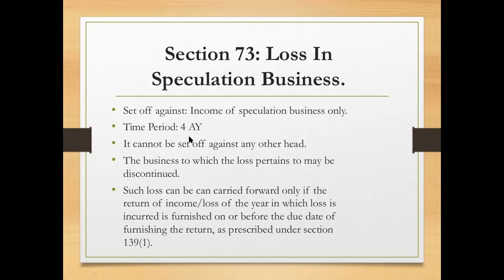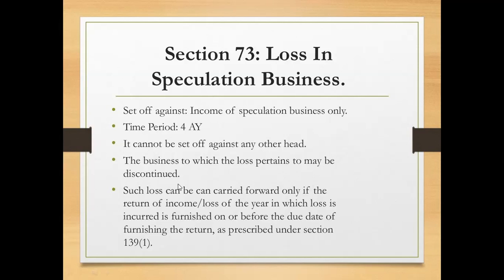So be careful that when they ask the question, explain the provisions under the set off and carry forward of losses, then we need to clearly explain with the time period also. So in case of loss from the speculation business, that loss can be carried forward and adjusted up to 4 assessment years. And it cannot be set off against any other head. So already we have discussed that the loss from speculation business can be set off only from the income from speculation business. The business to which the loss pertains may be discontinued.